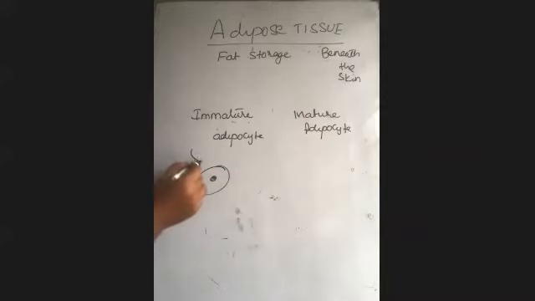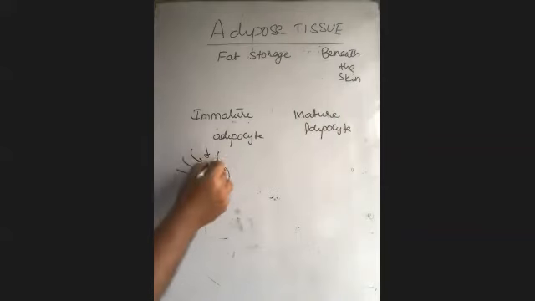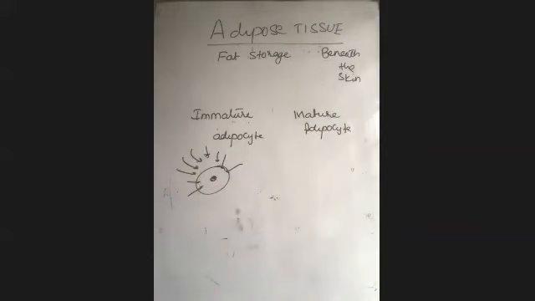Whatever fat we accumulate through the diet is collected by these immature adipocytes slowly. That means these are the cells meant for storage, to store the fat itself, isn't it?